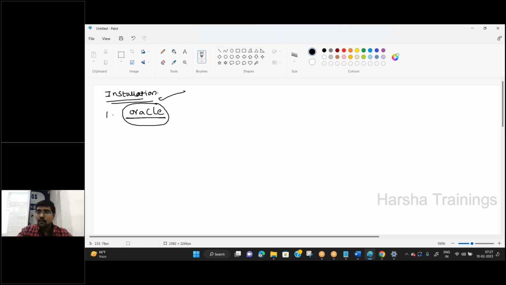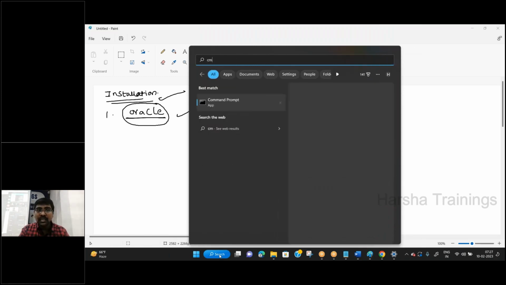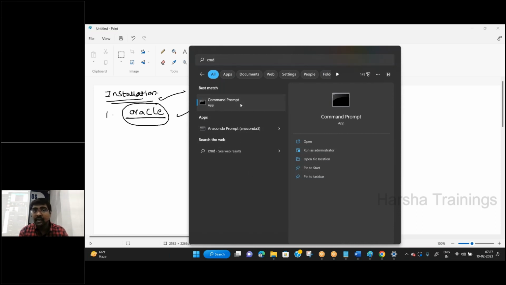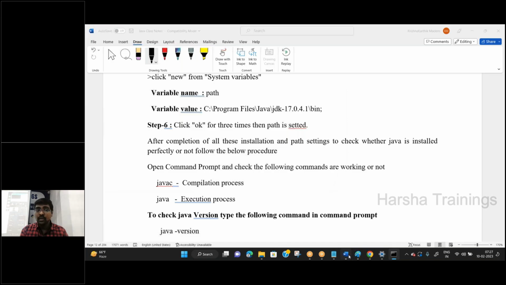Okay. So after completion of installation, what is the important step? You need to check whether the software is installed successfully or not. Then what is the procedure? Go to command prompt. In the start, type CMD, command prompt. Click on the command prompt. Here also I will show you. See this one.